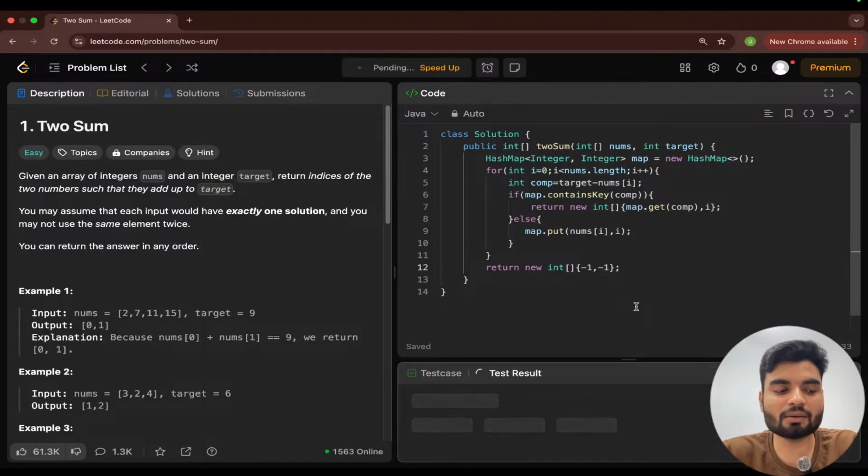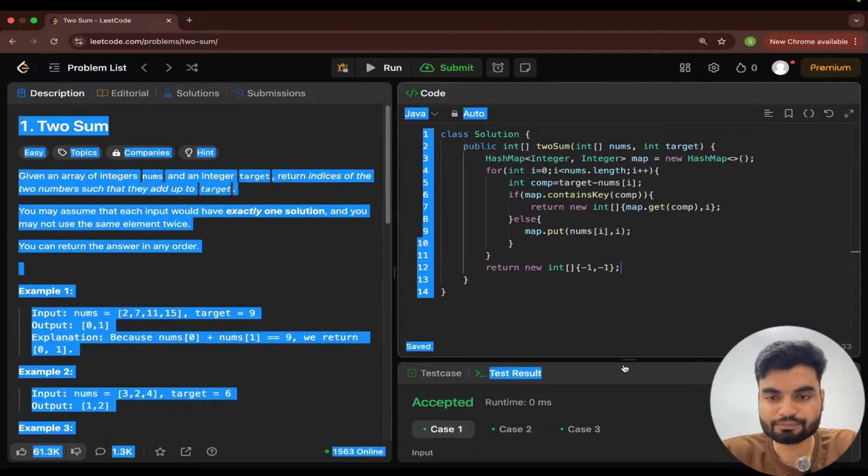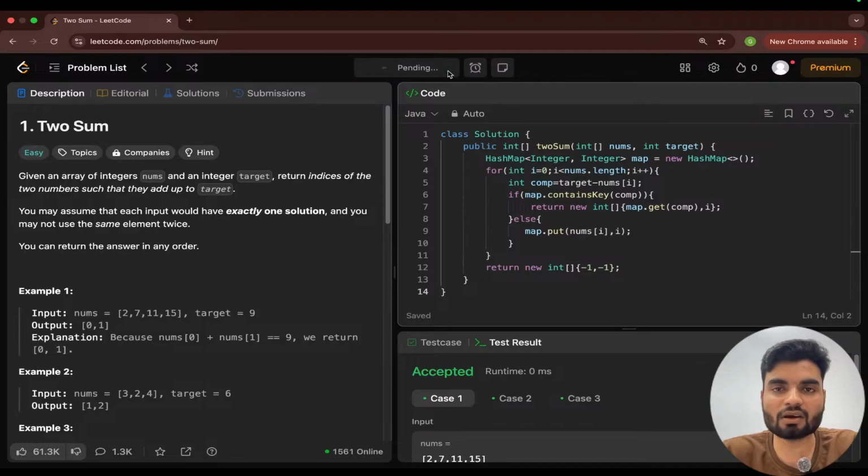If that is clear, give me a thumbs up. Yeah, I can't see the interaction. That is not a good thing. Just feel like an offline class. Yeah, learn from here and build your amazing career.